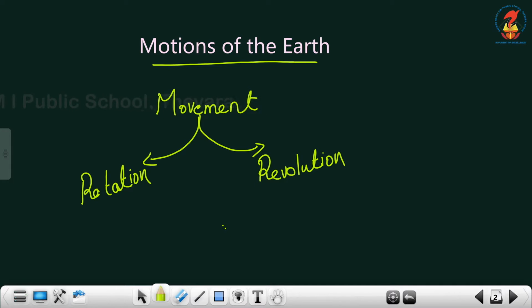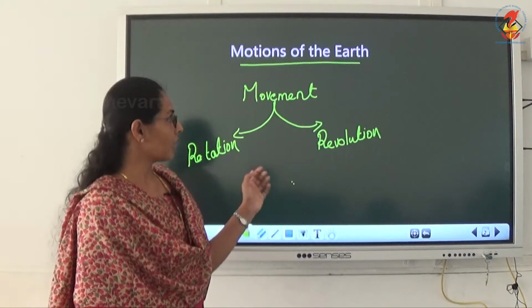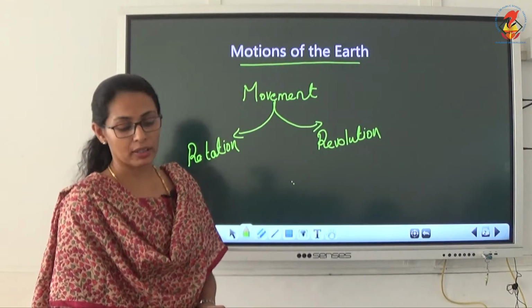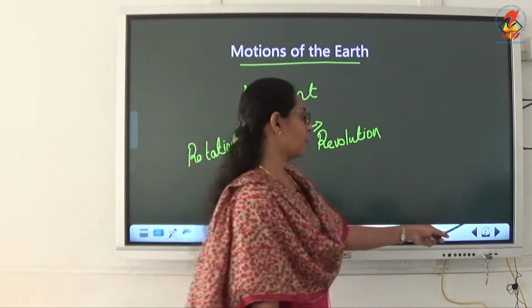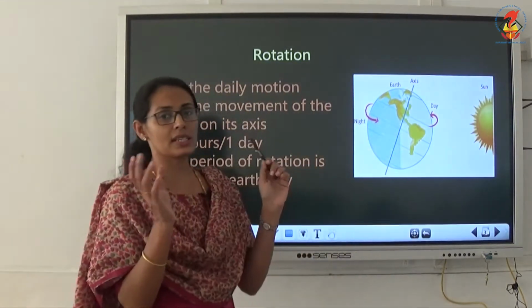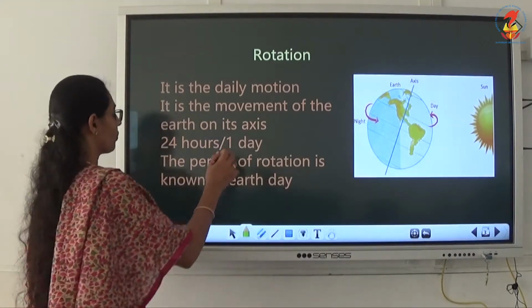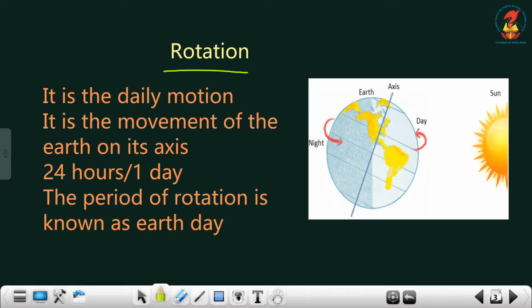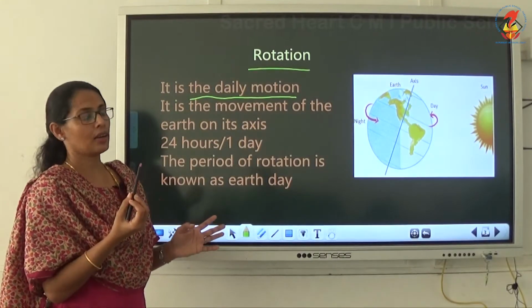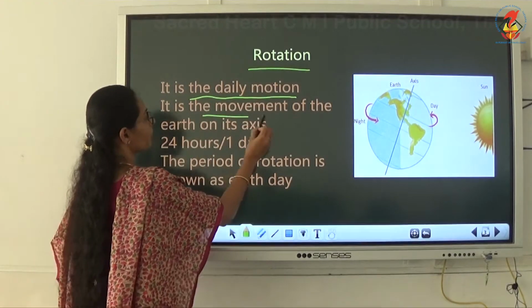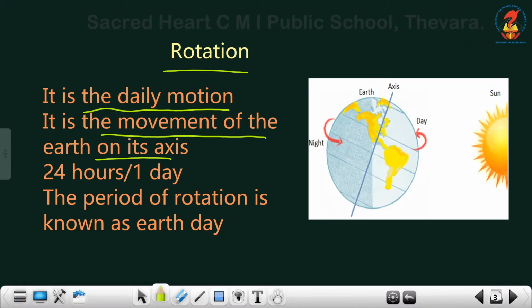Okay, rotation and revolution. We already studied what we mean by rotation and revolution, but once again we are going to study the detailed description. First one is rotation. What is rotation? It is the daily motion of the earth. It always happens daily that the earth is rotating. It is the movement of the earth on its axis.